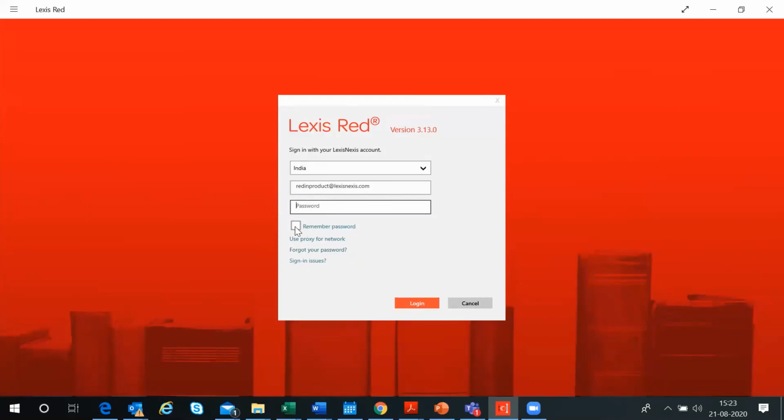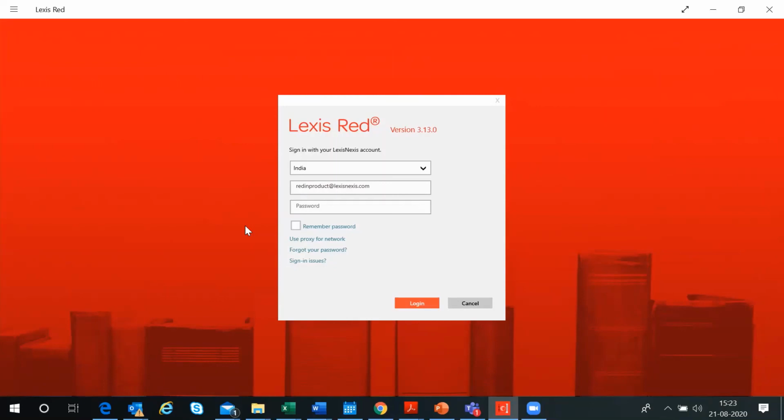You can just click on remember me also, so that you don't have to key in the password again and again. What it allows you is two-device access per purchase. So when you've purchased one book from LexisNexis, or say many from the same ID, it will give you two-device access, so you can access it on your laptop as well as on your iPad together, simultaneously. So if you don't have a laptop with you and you are using an iPad and roaming around, you can also log in from there.